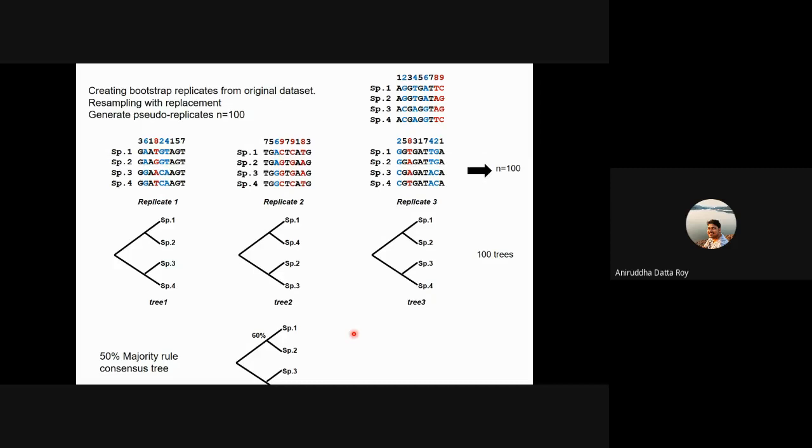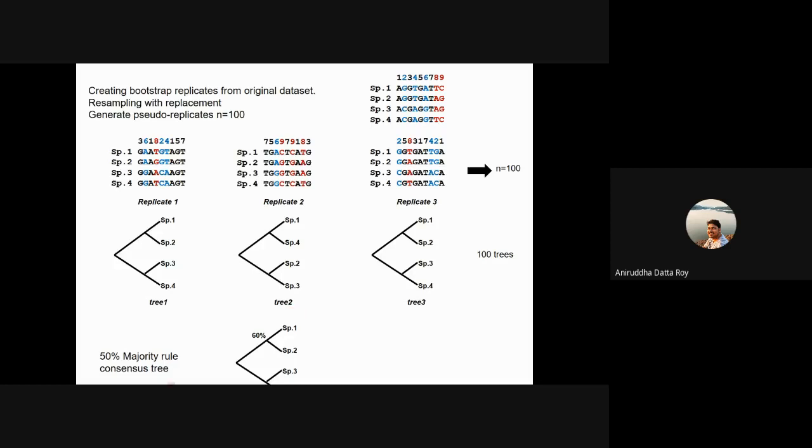And what is going to happen is that if you do it enough times, if there are more characters that support a particular relationship, present more in number, then that will keep coming again and again. I hope you all agree with me, right? So if you do it less number of times, just randomly, you might get character number 8 and 9 a lot. But if you keep doing it multiple times, if you're doing it 100 times, there is all the more possibility that you might get the characters that support the right tree most of the time.